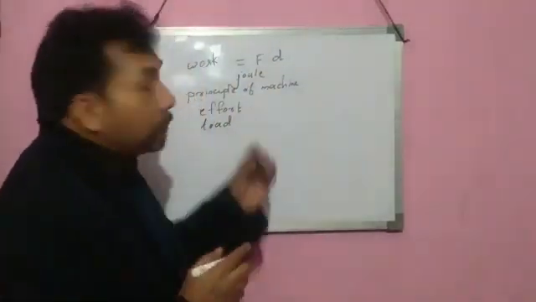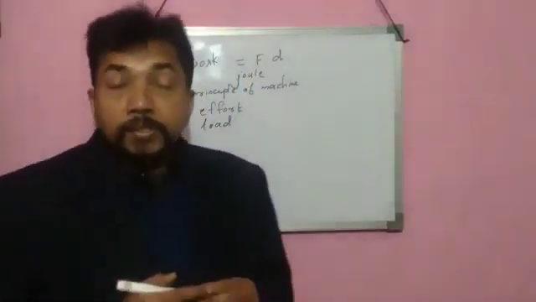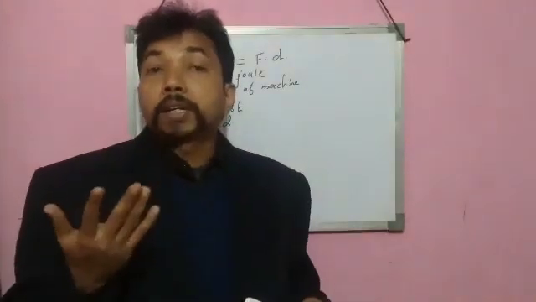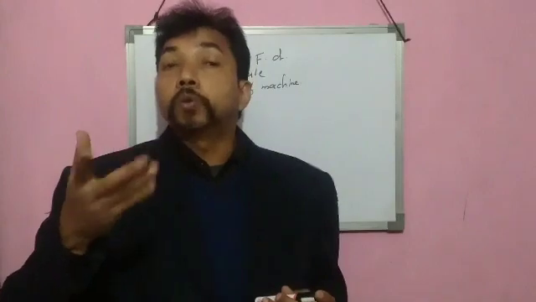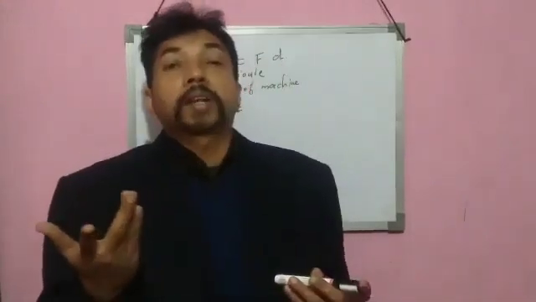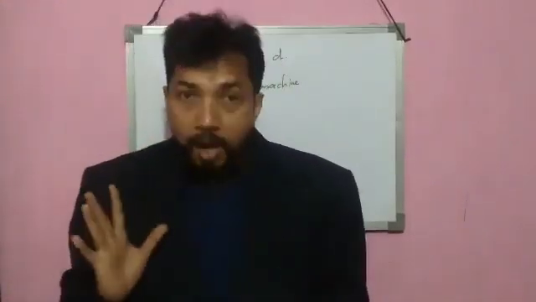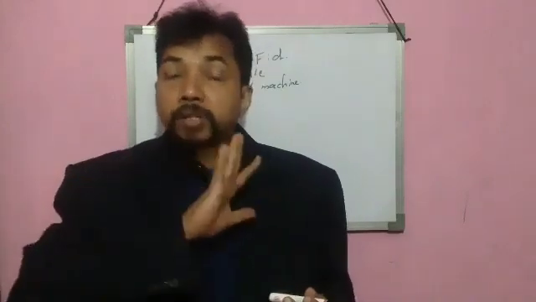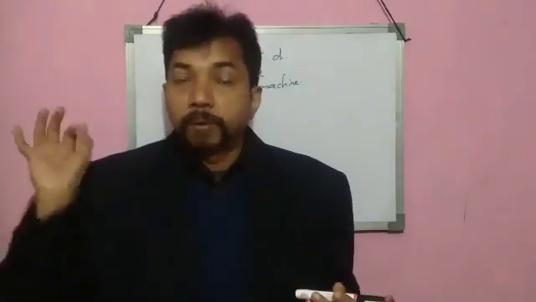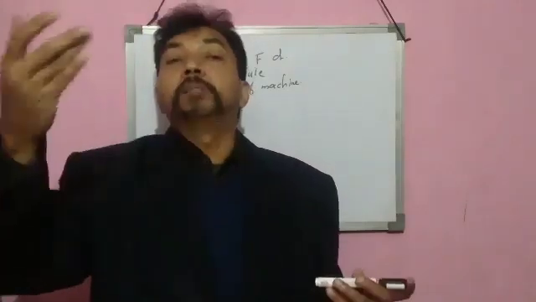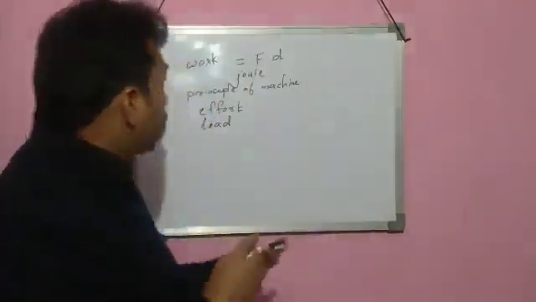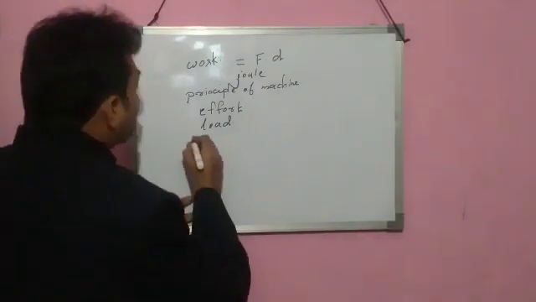Then, principle of machine states that work which is done on the machine, which is work input, then machine will do some work which is called work output. No machine will do work by itself. First work input should be there, then there will be work output.